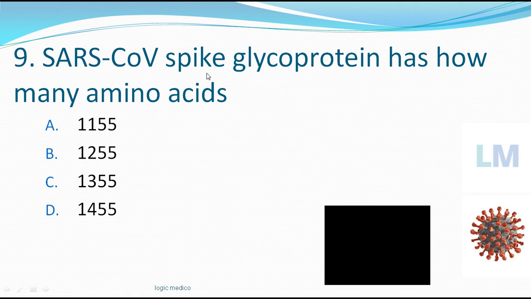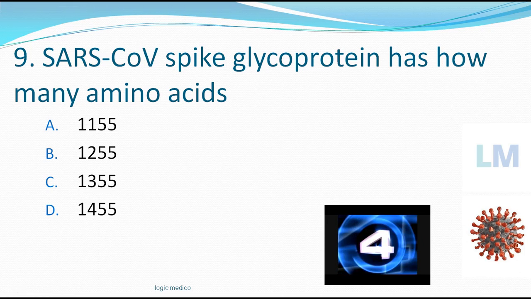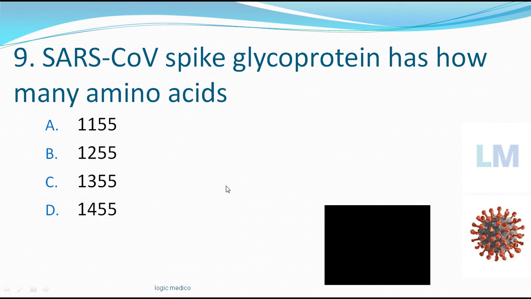SARS-CoV spikes. Just now I was talking about the spikes. That spike glycoprotein has how many amino acids? Your options are 1155, 1255, 1355, 1455. So definitely it is 55. But which of these? Time starts now. It is above 1000 and below 1500. So kindly remember the option is option B, 1255. So just remember it's 12:55. That is in the noon time, 12:55, like a time you remember. That is the amino acids.